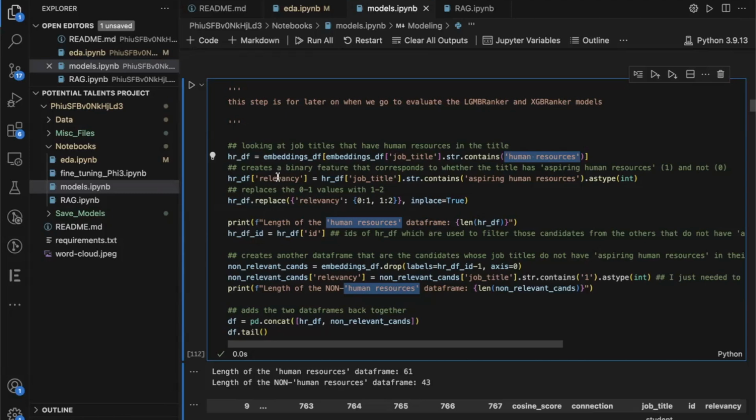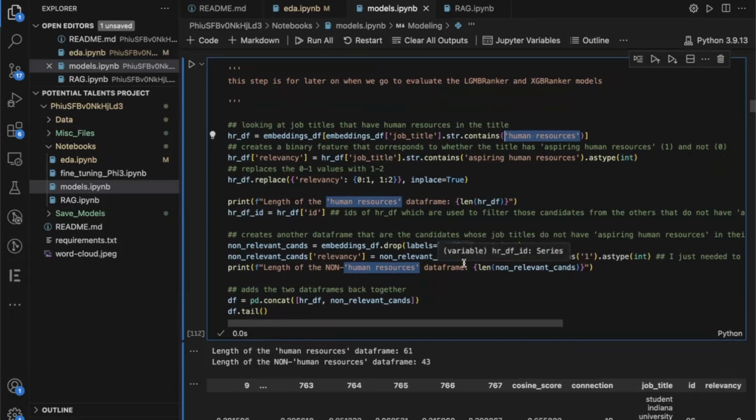And this relevancy column is the one that replaced that fit column. Now I don't have that fit column in there. I just wanted to use relevancy because I just thought it was a better term to use. So what I'm doing is I'm replacing the binary values that this is giving me with a one and a two. So we have 0, 1, and 2 now in this column. 0 means it's very relevant, meaning it has aspiring human resources in the title. It's a 1 if it contains human resources, and it's a 2 if it has none of those.